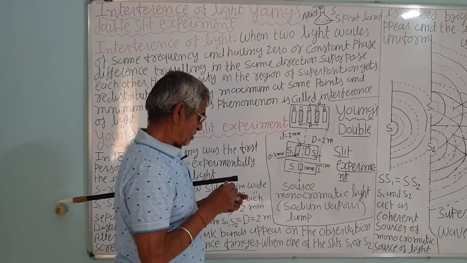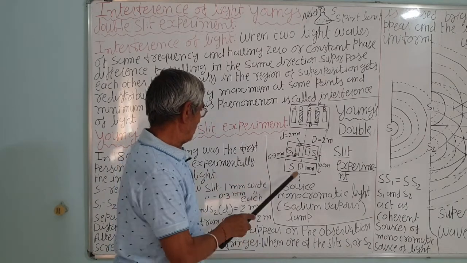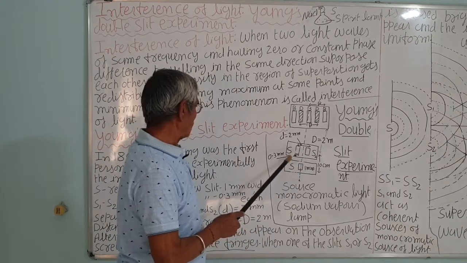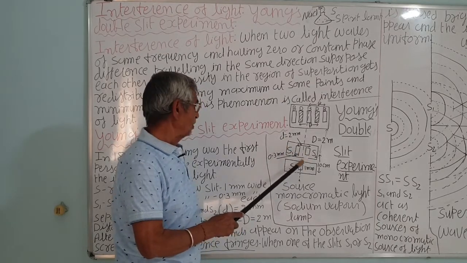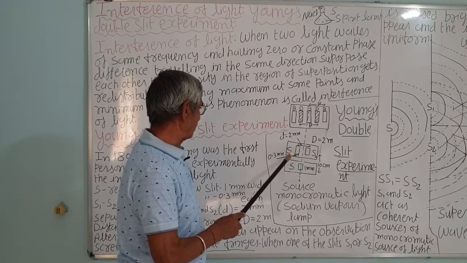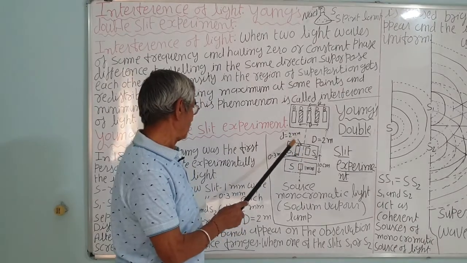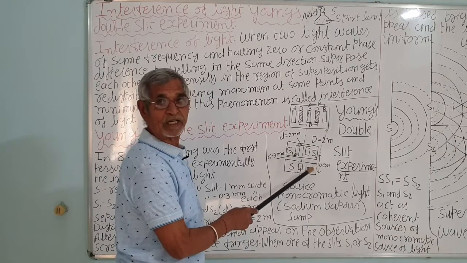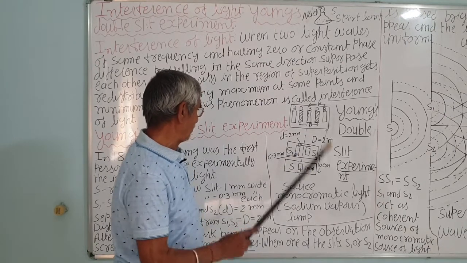Correct? And he made one hole, that is a slit, 1 millimeter in width. Correct? Rectangular. There are two other slits. In another screen, he made the two slits, S1 and S2, separated by a 2 millimeter distance, very little distance. The distance from this S to S1, S2 was 10 centimeter. And the width of this slit S1 is 0.3 millimeter, of this one also the same.